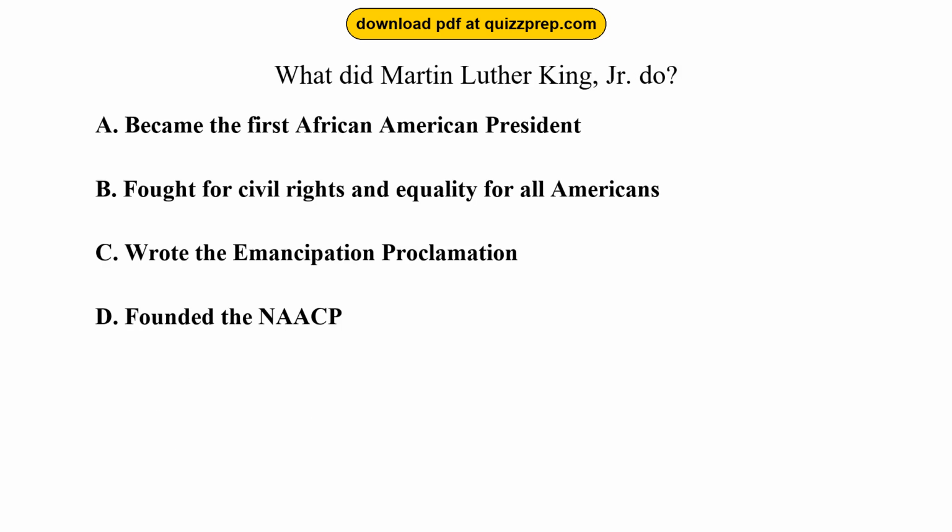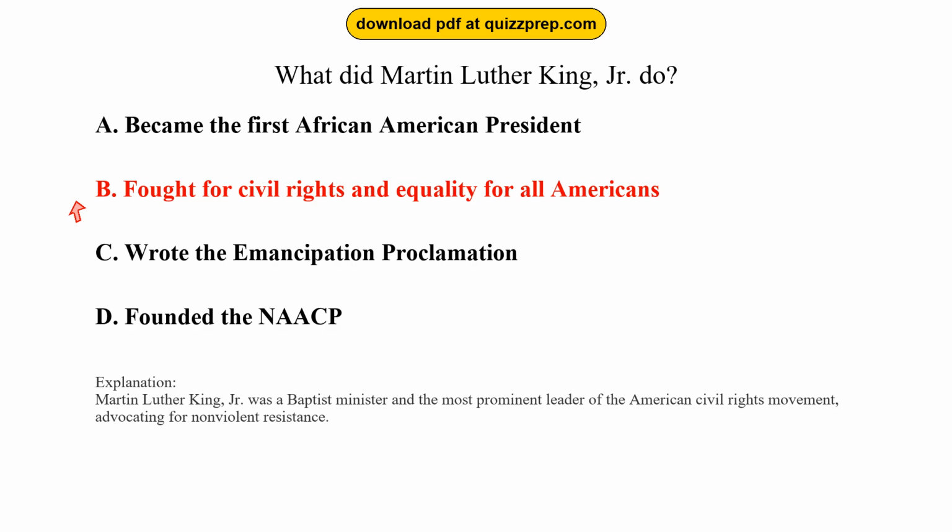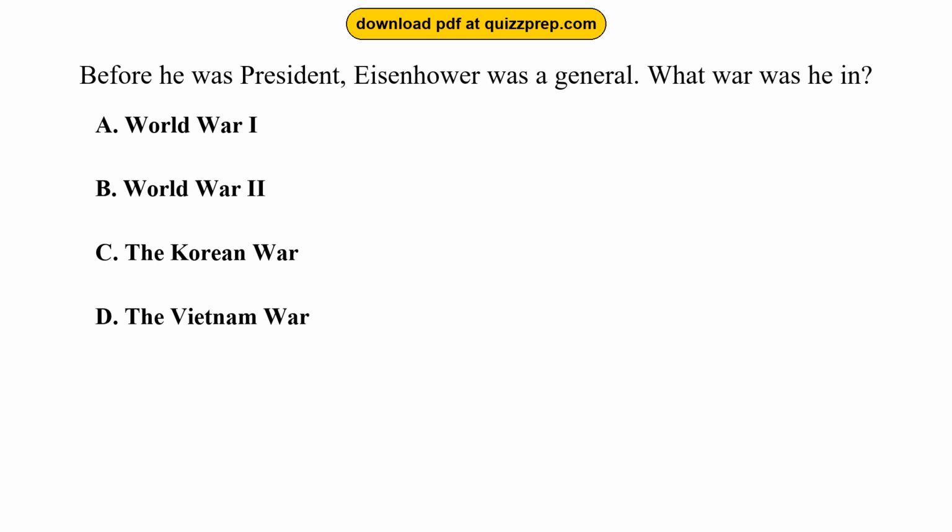Question 59. What did Martin Luther King, Jr. do? Option A, became the first African American president. Option B, fought for civil rights and equality for all Americans. Option C, wrote the Emancipation Proclamation. Option D, founded the NAACP. The correct answer is option B, fought for civil rights and equality for all Americans. Martin Luther King, Jr. was a Baptist minister and the most prominent leader of the American civil rights movement, advocating for nonviolent resistance.